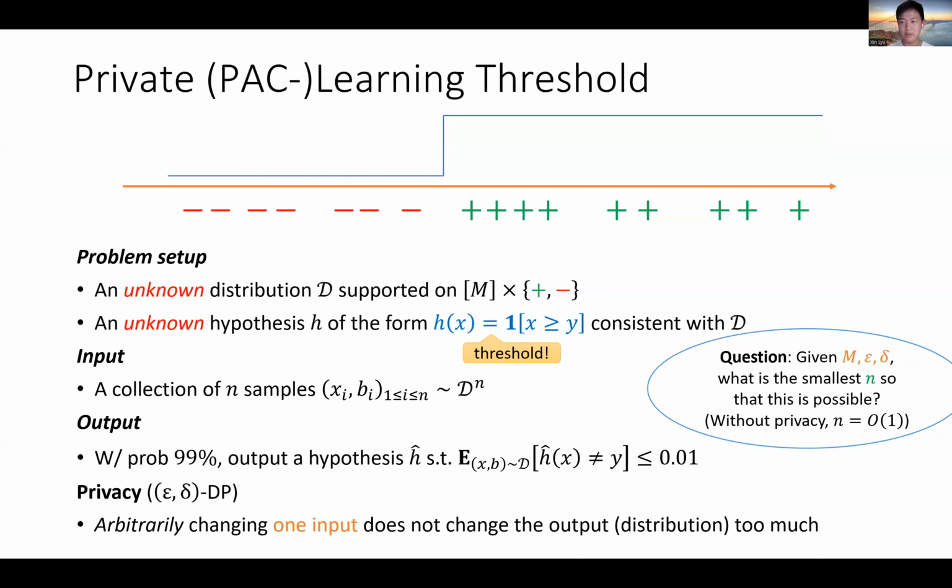Here, without privacy, this problem is not that trivial, but still, the standard VC theory tells you that without privacy, you can solve this problem just with a constant number of samples. And it works for any distribution D, at least for any realizable distribution, which is the only case we will consider today. And now let me tell you some connections.